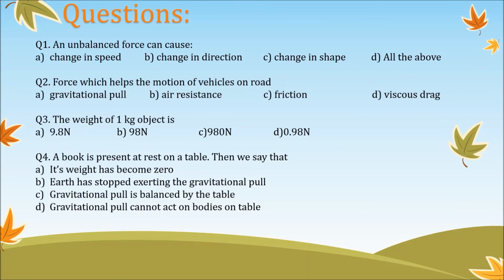Let's see the question number 4. A book is present at rest on a table. Then we say that A. Its weight has become 0. B. Earth has stopped exerting the gravitational pull. C. Gravitational pull is balanced by the table. D. Gravitational pull cannot act on bodies on table. So the answer is C, the gravitational pull is balanced by the table. The book is at rest because the forces acting on it are balanced.